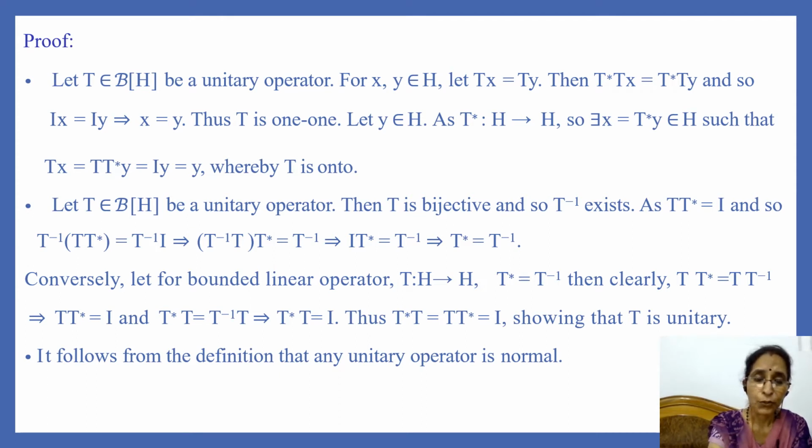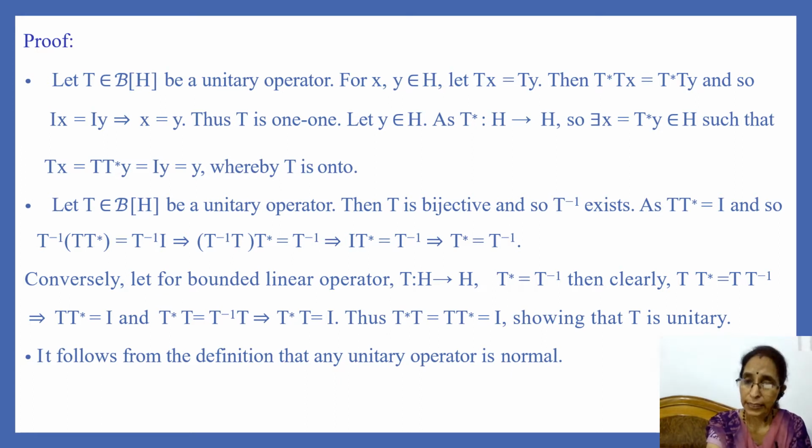Next, we have to show that unitary operators are precisely those bounded operators for which Hilbert adjoint operators are the same as their inverses. So let T be a bounded linear operator and T be unitary. And then from the first remark, T is bijective, and so T inverse exists.